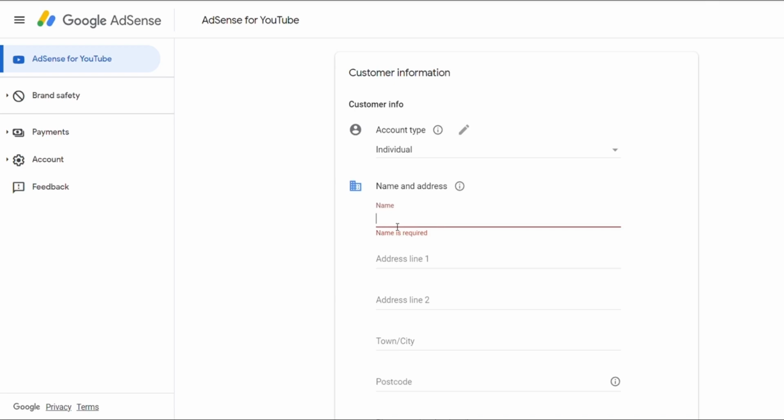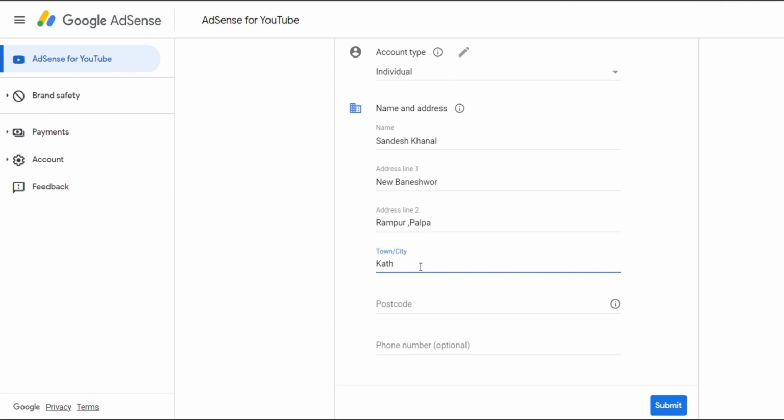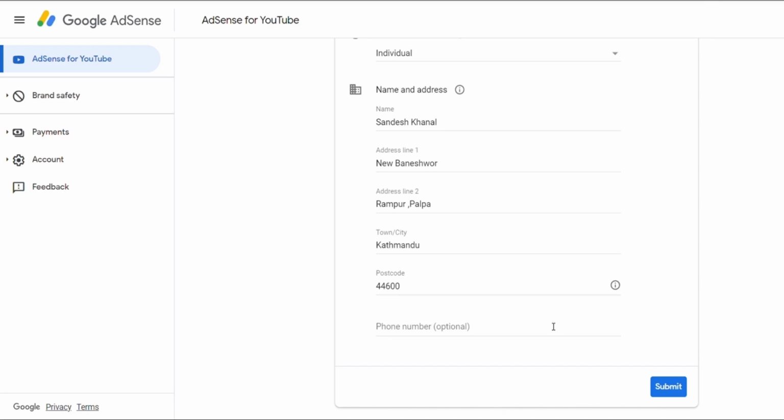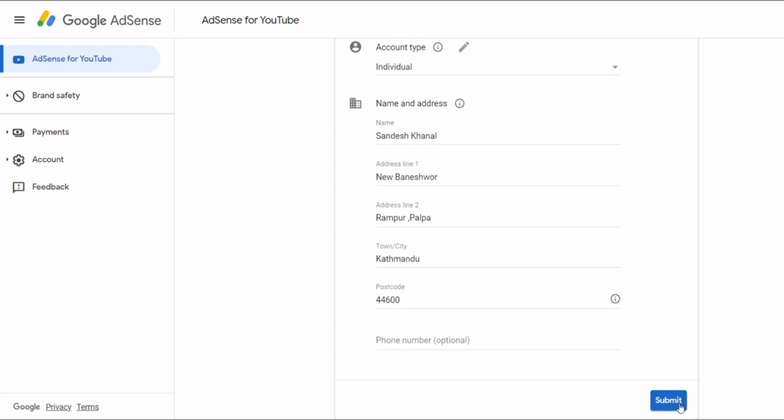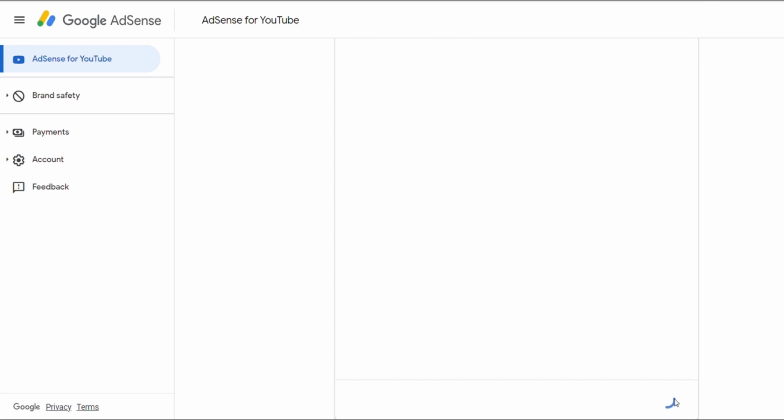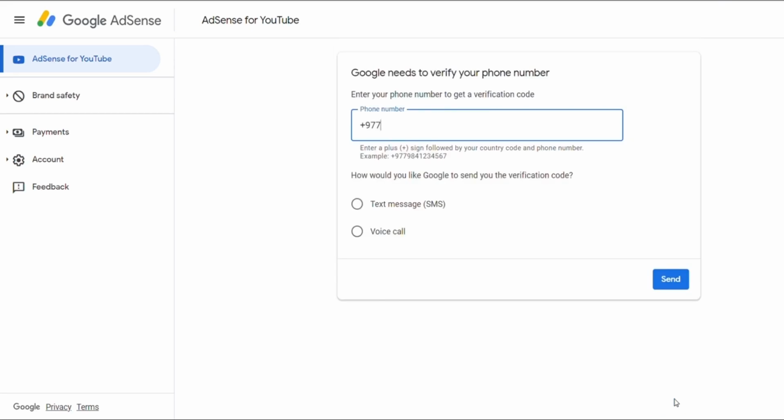Now give your name, your original full name, your address where you are living, your town or city, and also your postcode. Just fill in everything. You can see there is the phone number. It's optional, you can give it or leave it blank. But you can see the phone number is required, so I'm giving the phone number again.